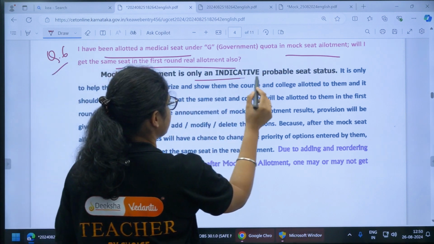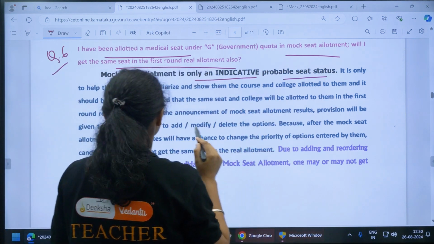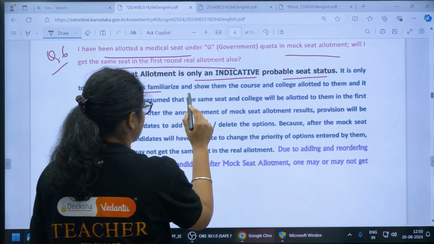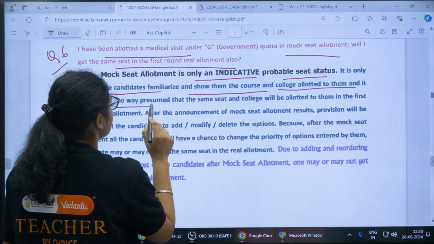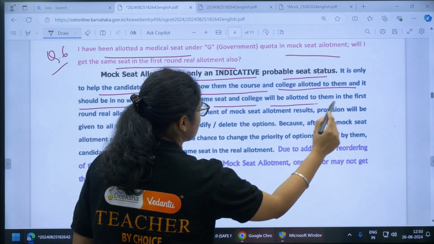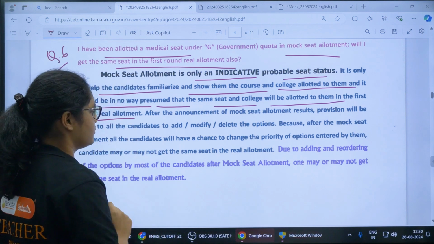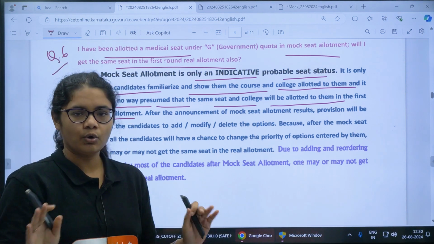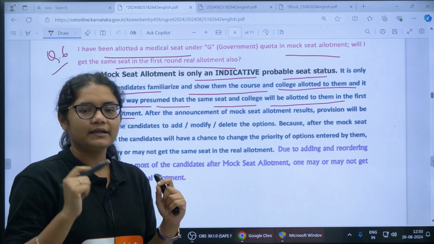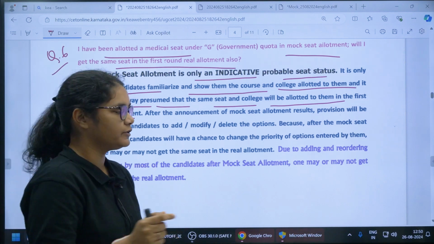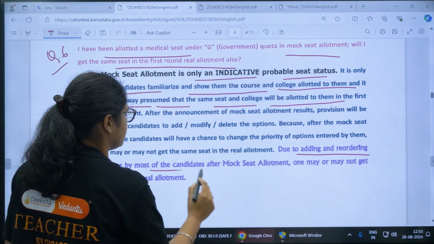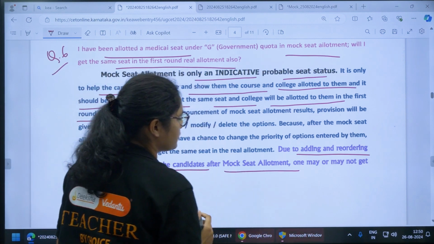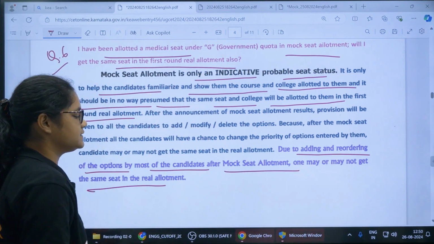Mock allotment is only an indicative, probable seat status. It is only to help the candidates familiarize themselves and show them the course and college allotted to them, and it should in no way be presumed that the same seat and college will be allotted in the first round. There is no guarantee that you will get the same seat, and the reason is the adding and reordering of options by most candidates after mock seat allotment. One may or may not get the same seat.